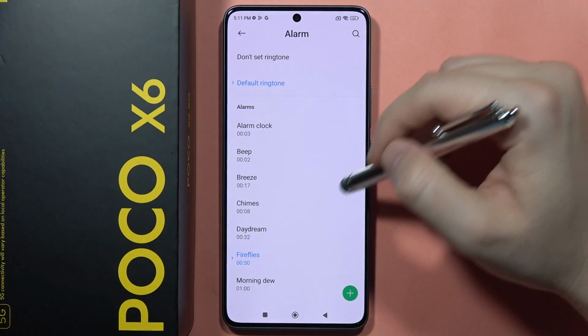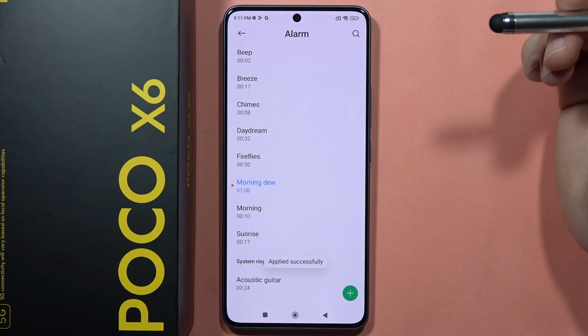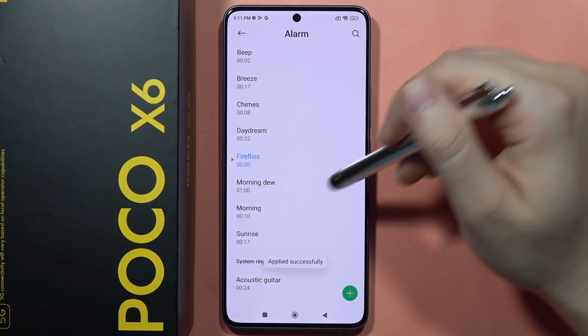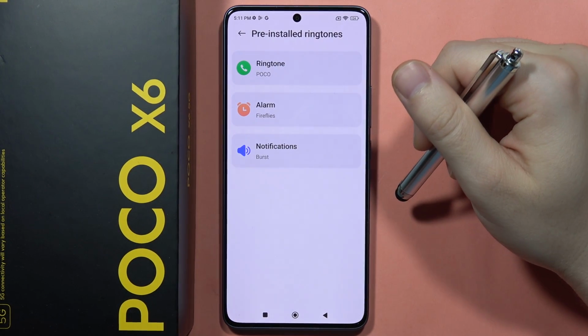But if you want to set the sound from your phone, click on the pre-installed ringtones, select alarm, and from here you can actually pick the different sounds. So for example this one. And after this you can just go back, and that's all.